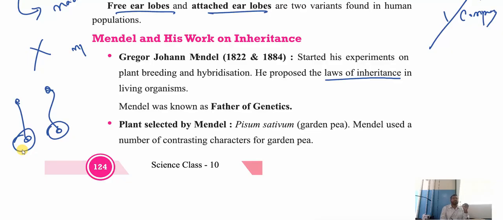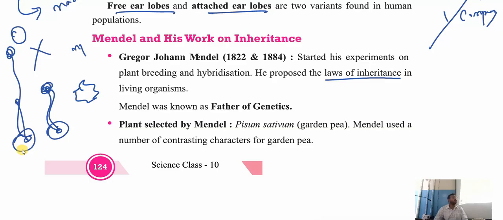Both have the same DNA. He found some plants growing tall, some plants growing short. He found this difference, though both were the same kind of plants. One plant's height is tall, the other plant's height is short. In one plant the seed looks round, in another plant the seed is wrinkled.